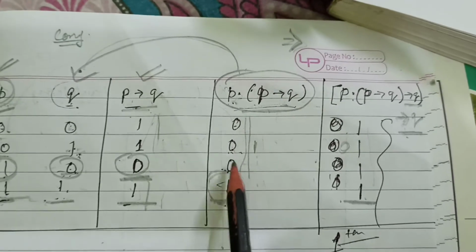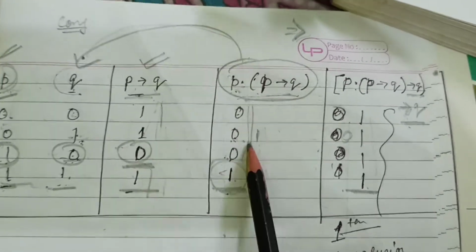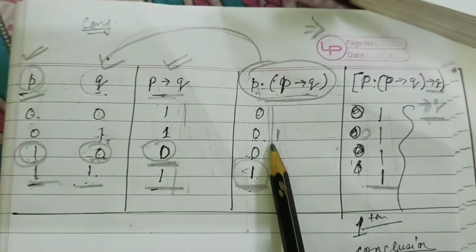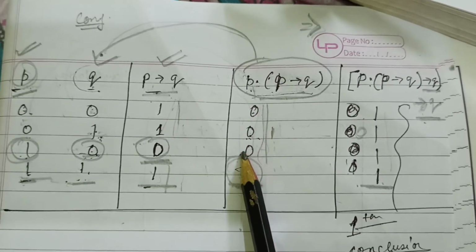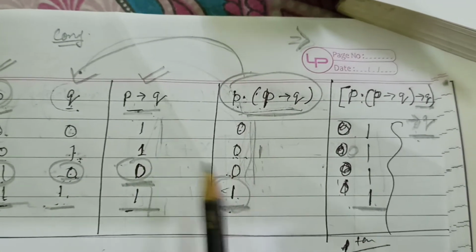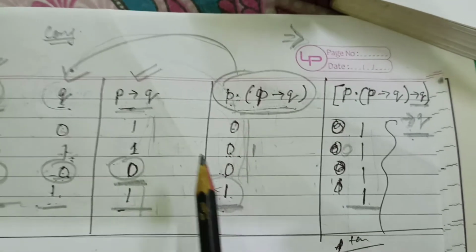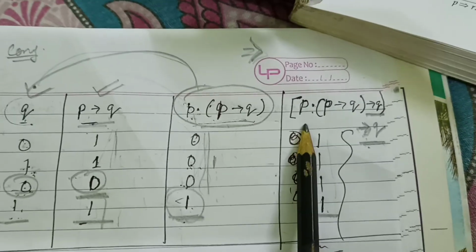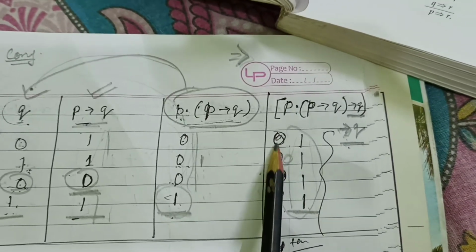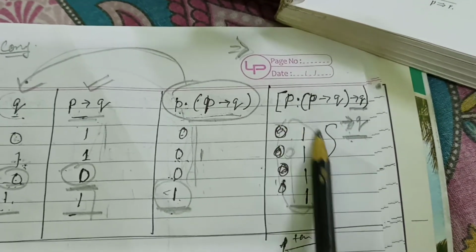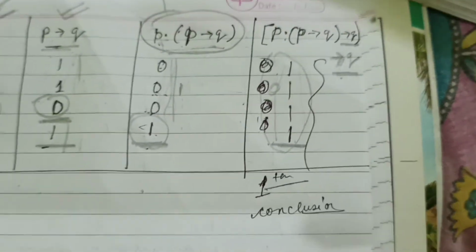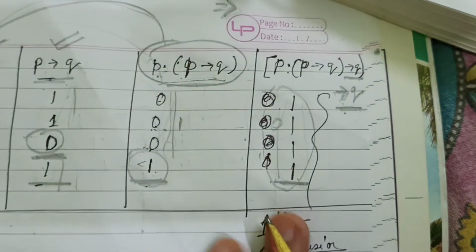And as you can see from here to there, from this table to this table, there is no 1 given. So all will become 1. The conclusion can be drawn as 1. At the last we have to see the conclusion.